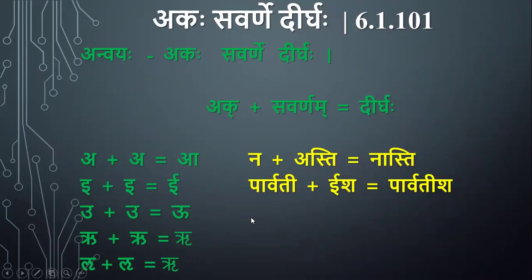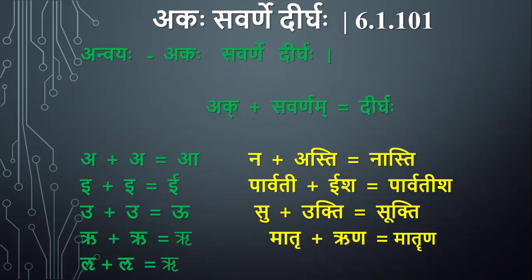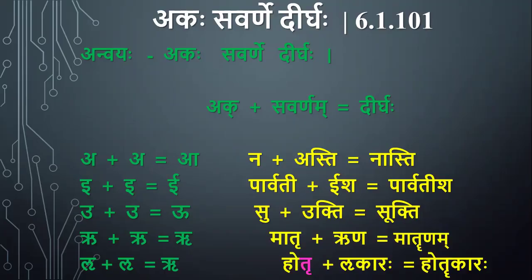U plus U is equal to U. Su plus Ukti is Sukti. Matru plus Runa, Matruna. Hotru plus Lukaraha. Here I have taken Ru here and Lu here because they are savarna to each other. Ru and Lu are savarna, so I have taken their combination. Hotru plus Lukaraha, Hotrukaraha.